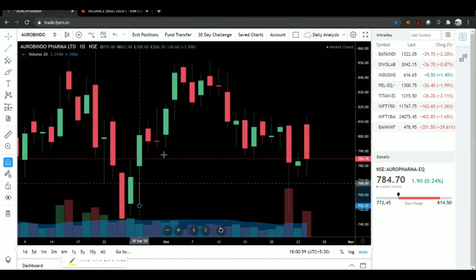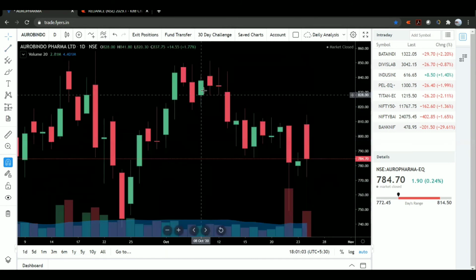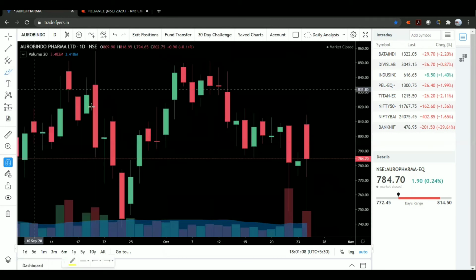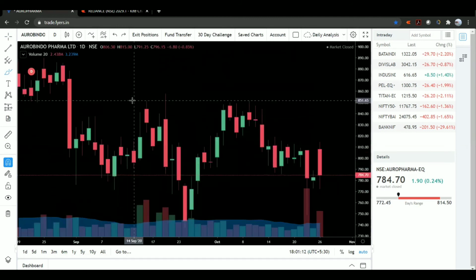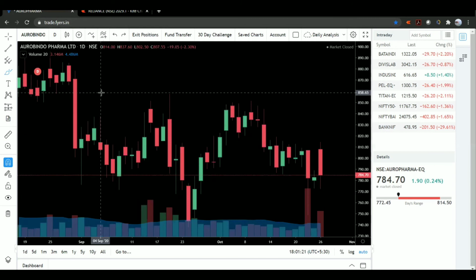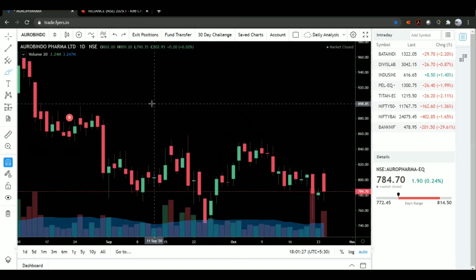You can use it to draw the trend lines and all. So these are just to draw patterns, nothing else. And then there are options for everything to draw. You have options for everything here. So in short, you can use the broker's terminal to buy and sell, and this platform, this chart, will help you recognize where to buy, where to sell, and what your positions are. This will help you to understand.